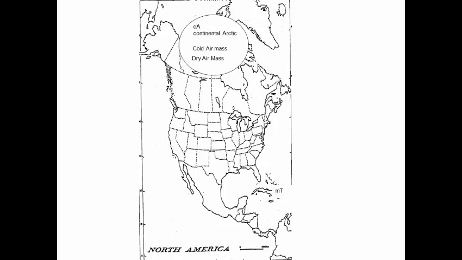Now, I have had some very intelligent students point out to me the fact that this air mass cannot be dry because it formed over the Arctic Ocean. They're absolutely correct with their observations. However, because this area of the Arctic Ocean is generally always frozen, we tend to think of the ice as land. Why? This is because it's ice, water cannot evaporate into the air mass. However, with global warming and the ocean ice melting, this may all change in the near future. But again, that's the near future we're talking about now, and that's a different video.